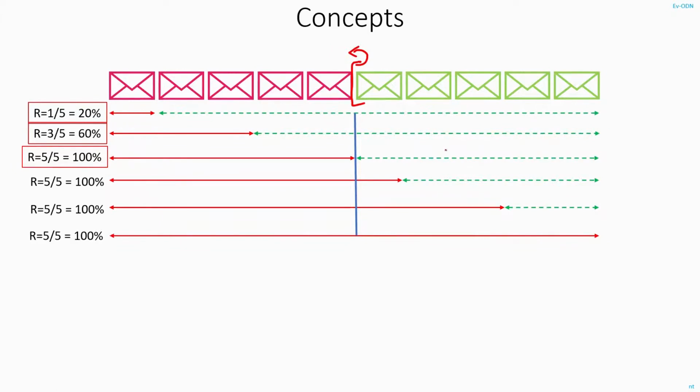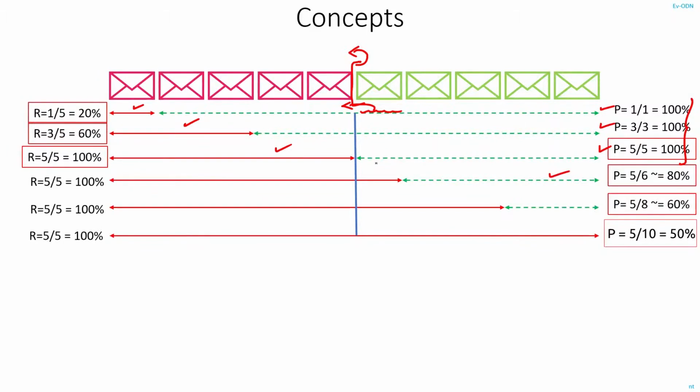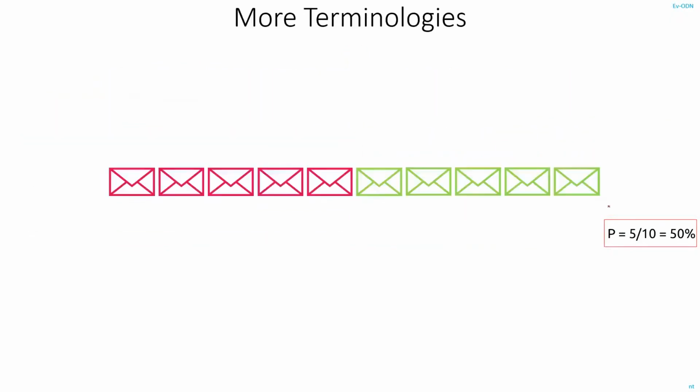So in the first case, your precision will be 100%, and same is the case with the second and third cases, because in all the 3 cases none of the good emails have got moved to the spam folder. So even if you have managed to filter out only 1, 3 or even all 5 spam emails, your precision will not be affected, it will still be 100%. When will precision drop? Precision will start dropping when you mistakenly misclassify one of the good emails as spam. So in this case, precision will drop from 100% to 80%, and as and when you start moving more of these good emails to the spam folder, it will drop even further to 60%.